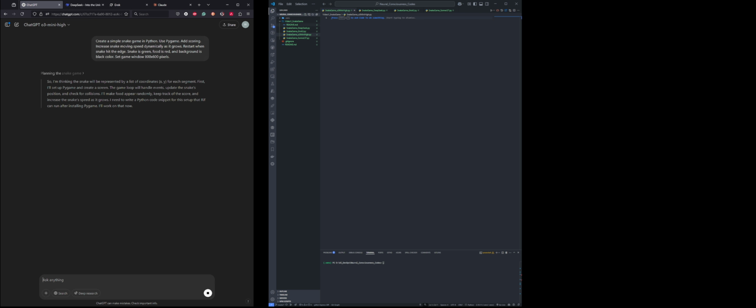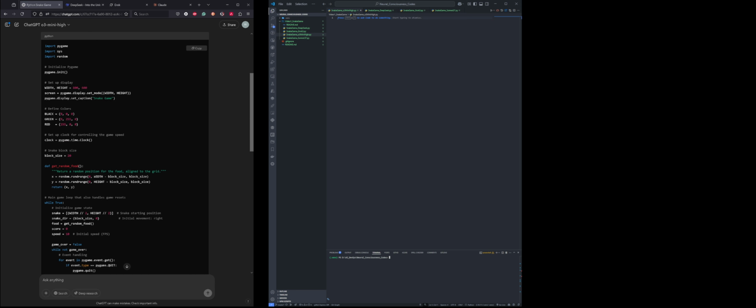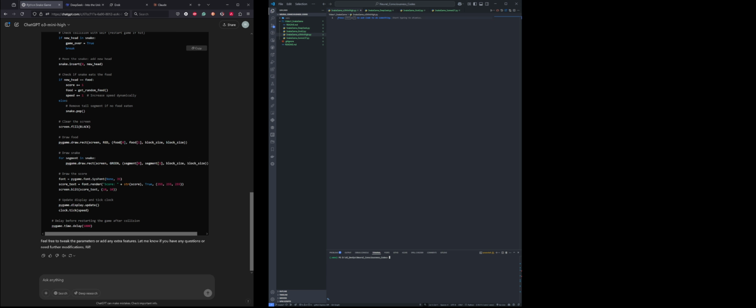In the meantime, I can show I'm using VS Code, and I have my root folder, which is Neural Consciousness Code, and on the side I have a subfolder for each video I'm going to make. This is the first video subfolder. In the meantime, we already have our code done by OpenAI ChatGPT o3-mini-high.